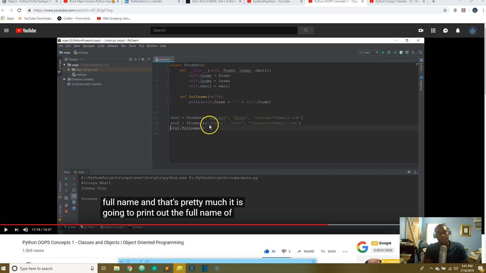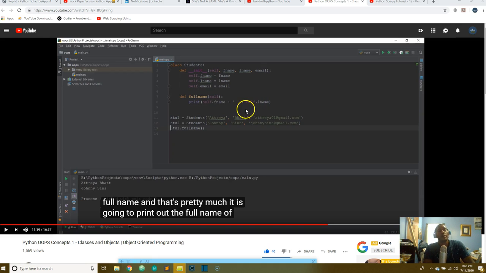Instead of referring to it one by one, he's writing an actual function, and the function is called full name. Within this function, whenever you call it, it's going to take the first name and concatenate it with the last name.